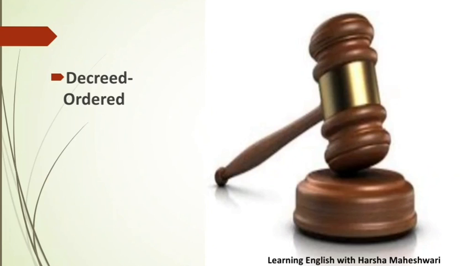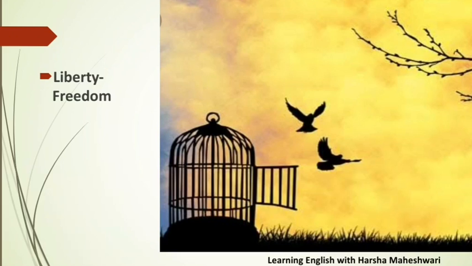From the same page, fifth para, first line. So our next word is decreed. So decreed means ordered. From the same para, the next word is liberty. So liberty means freedom.